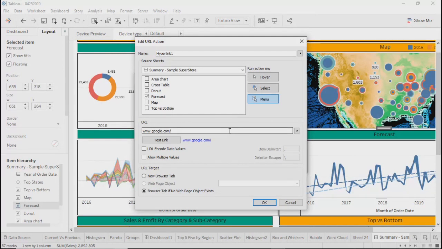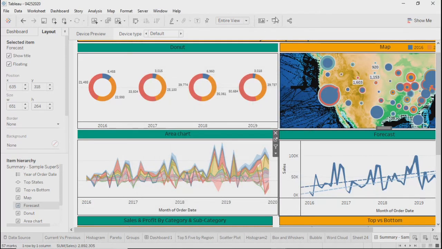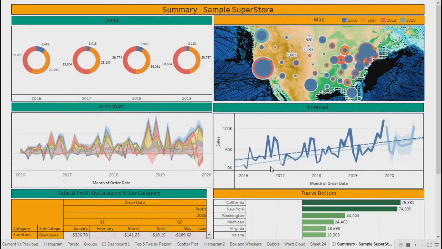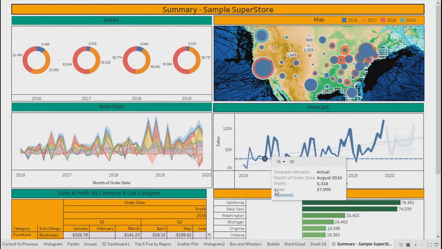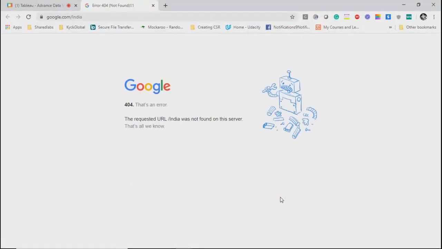Okay, let me try. I don't know whether it will work or not. Let's say google.com, I put India. Let's see what happens. India is the value I have just hard coded right now. No, it's not working. Okay, it didn't work.